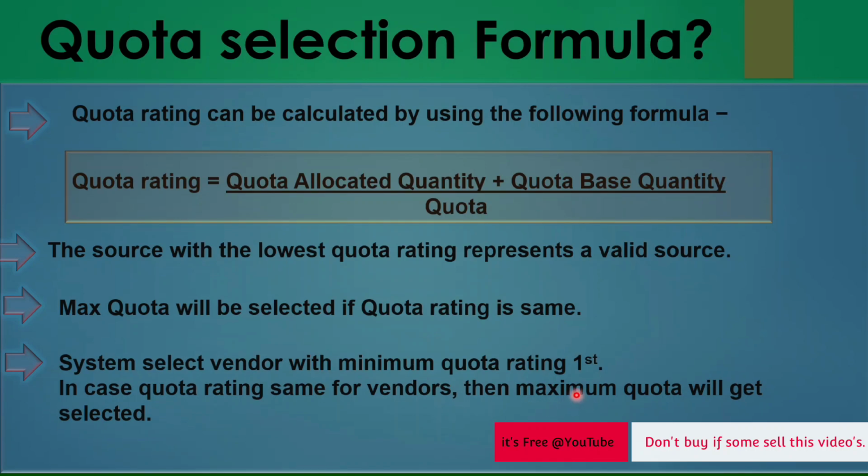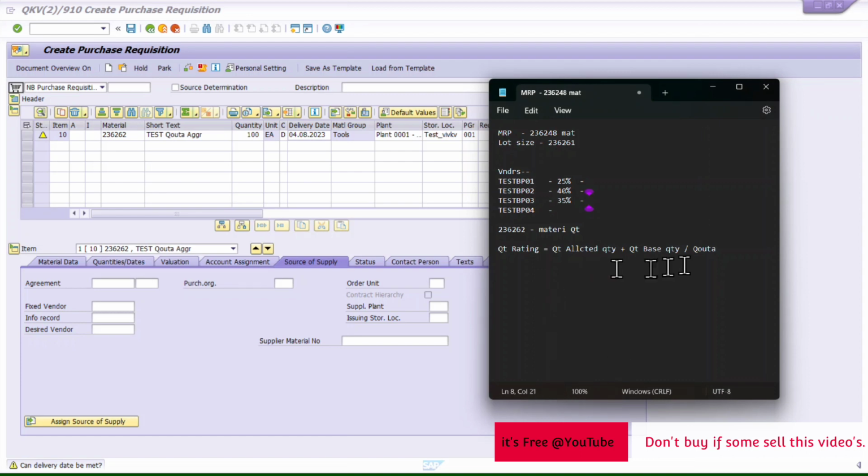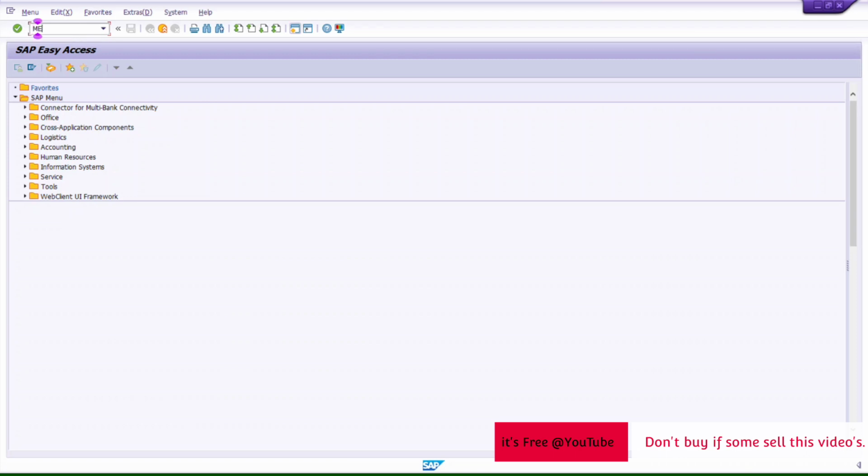So let's see how it works in the system. We will identify as per the formula which vendor should appear here. Now we have this formula, quota rating, but it will not be applicable in the initial phase because my quota allocated quantity is 0 as of now. If I go into the quota screen, I can show you that.